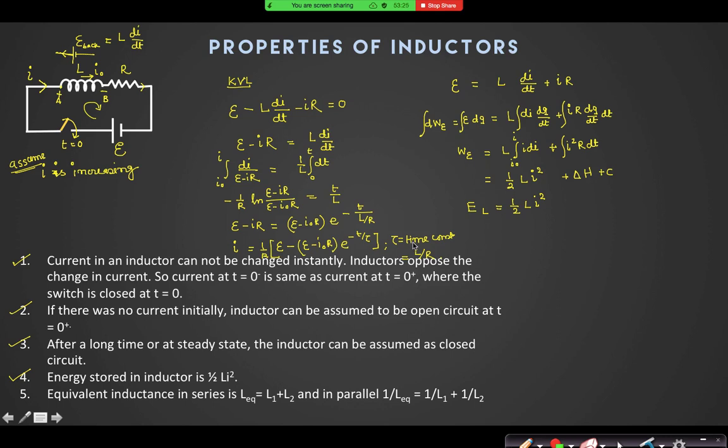That is half L I naught square. Half L I naught square was the initial energy. If there was some initial current, then there was some initial magnetic field inside. So you can assume that there was some reference energy initially. And if you are changing the current from I0 to I1 or I2, then how much extra work the battery is doing, that we are interested to find. We are not interested in whatever work has been done by the battery previously.